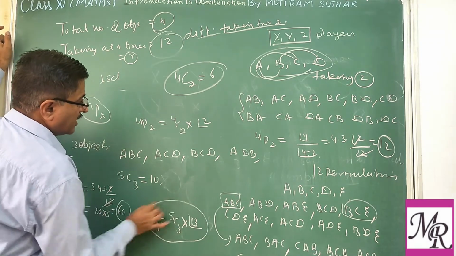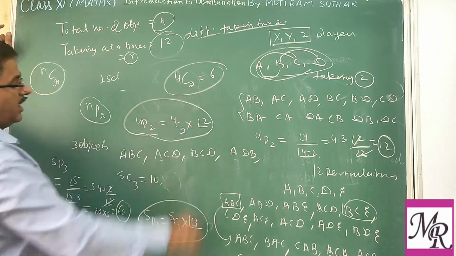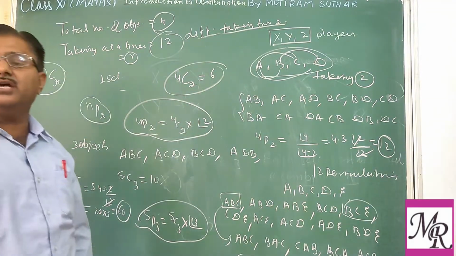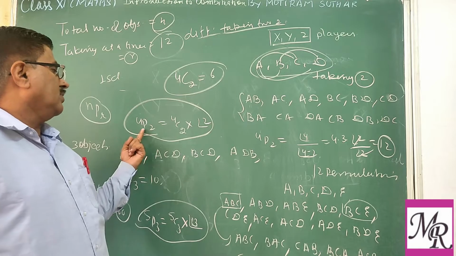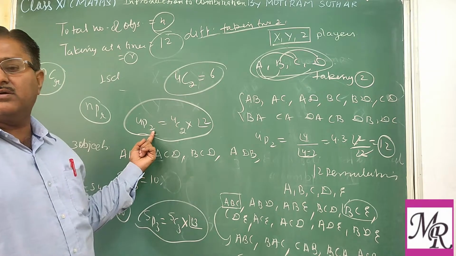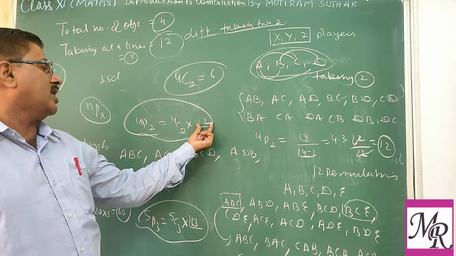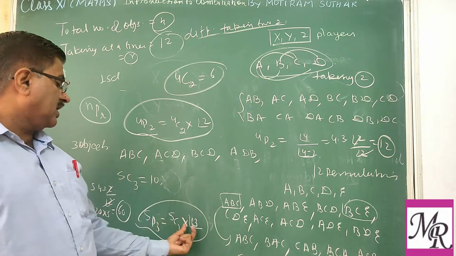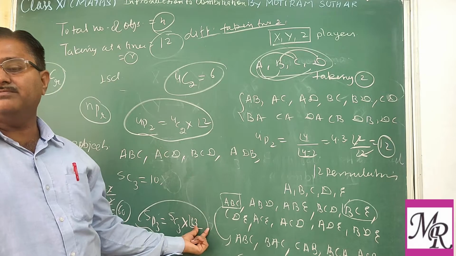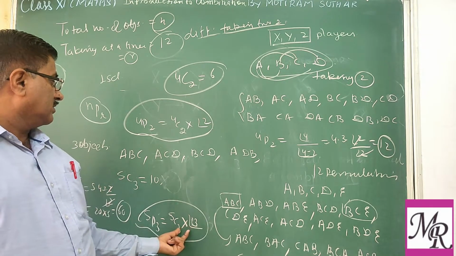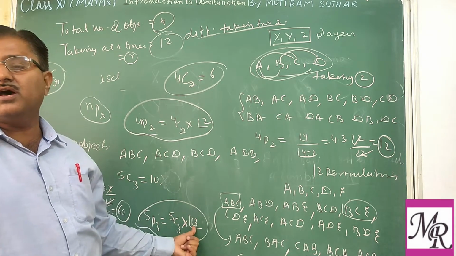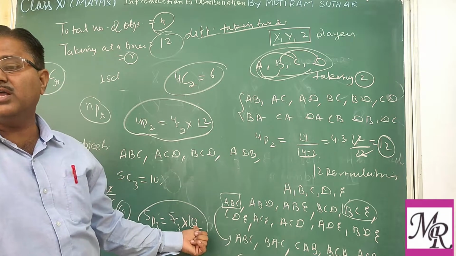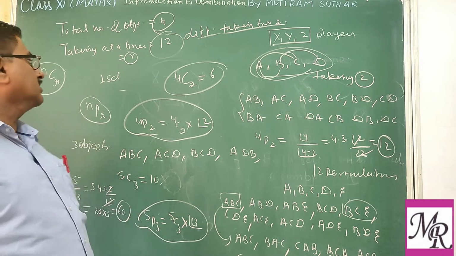So we are establishing the relationship between combination and permutation. So here when we are selecting 2 objects, what is the relationship? We are multiplying the combination by factorial 2. When we are selecting 3 at a time, then this combination is multiplied with factorial 3, because at a time we are taking 3.